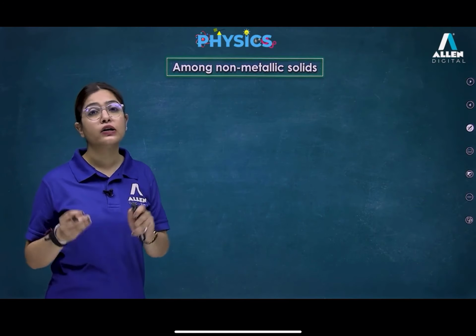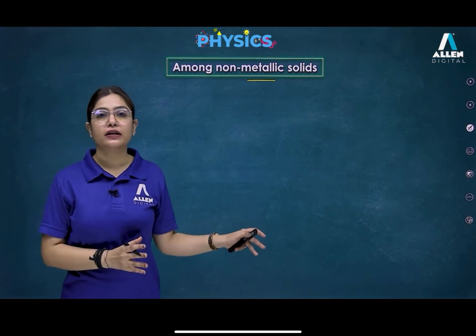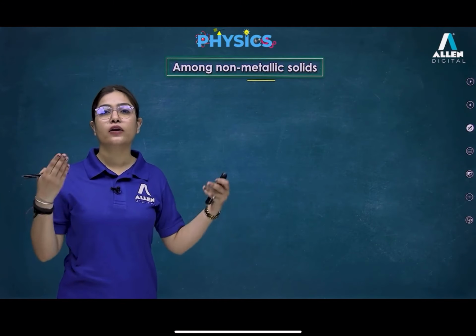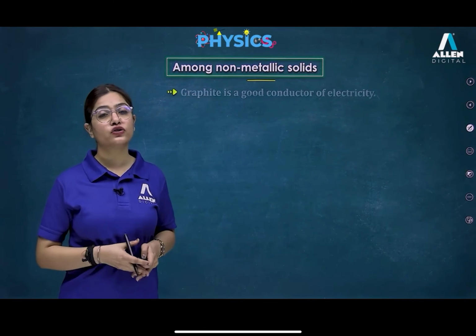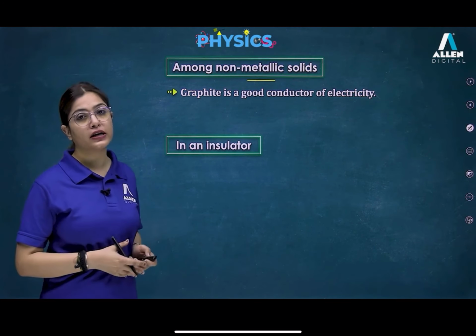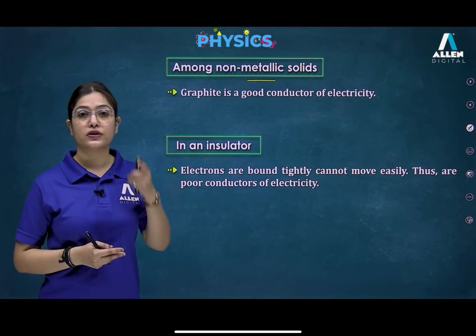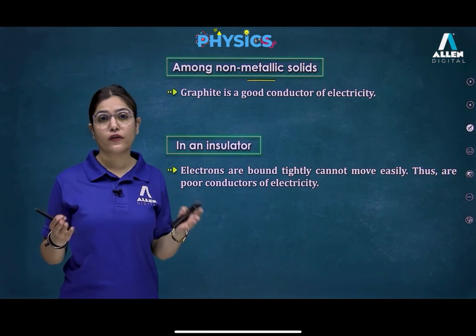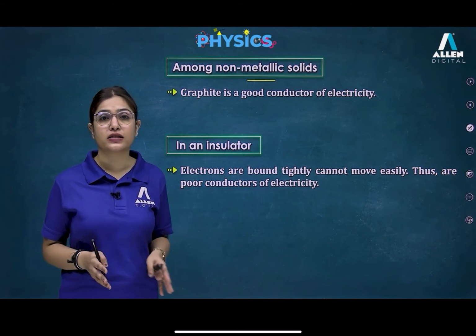Among metals, we told you that copper, aluminium and silver are the best examples. But among non-metallic solids, always remember graphite, which is a good conductor of electricity. Next, insulators. We have a number of examples: wooden pieces, plastic, rubber, air, glass, bakelite.